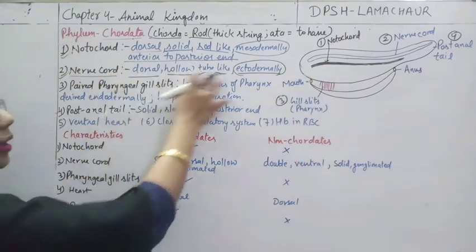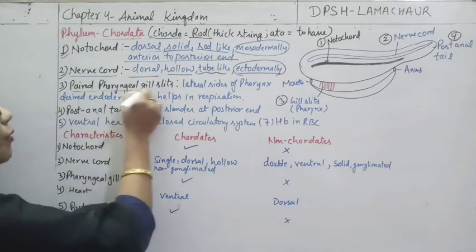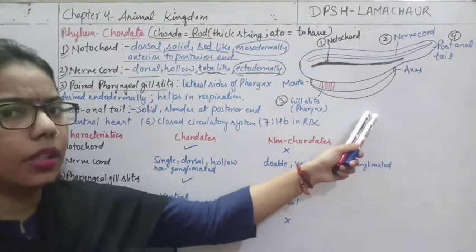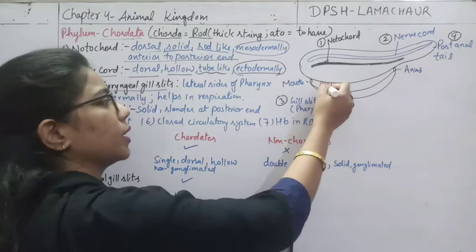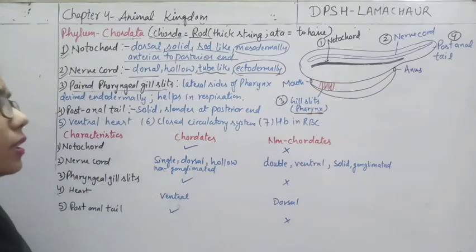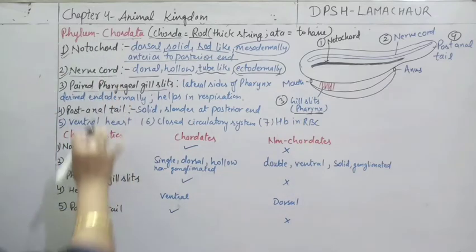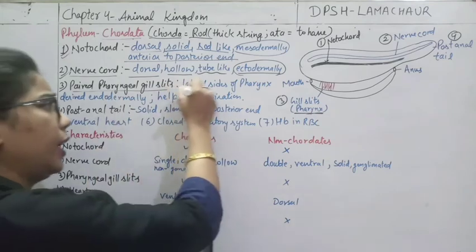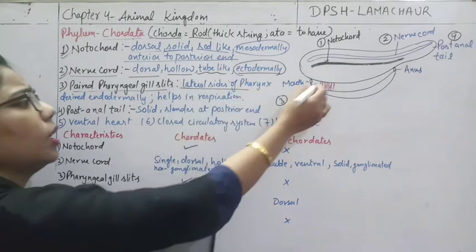So we have done this feature of nerve cord and the paired pharyngeal gill slits. You can see here in this one, this is a chordata. So in this chordata you can see some gill slits are also present near the pharynx. That is known as pharyngeal gill slits. So this is also the feature of the chordata, that they are having many paired pharyngeal gill slits, and they are present in the lateral side of the pharynx.